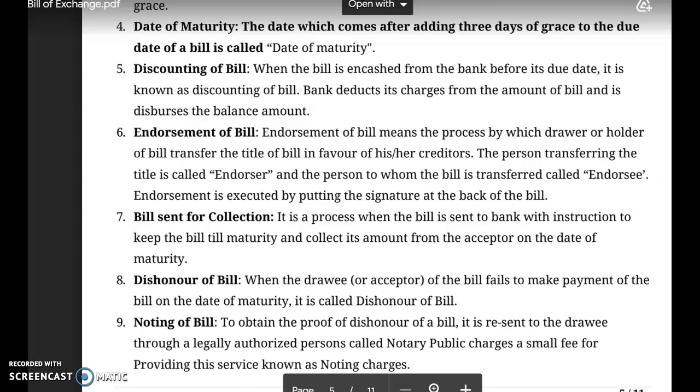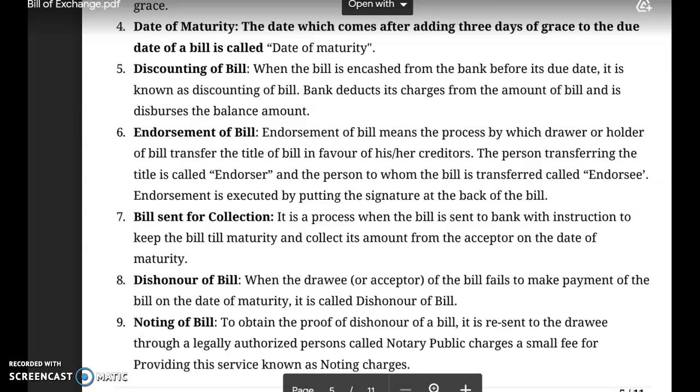Practically समझिए, drawer is also a businessman. He is also in need of funds. If he continues to accept bills from his customers for a period, automatically he also needs cash. Under business studies, under the functions of banks, you had studied one important function of bank is discounting of bill. Discounting of a bill means that bank gives a facility to its account holder that bank discounts their bills.